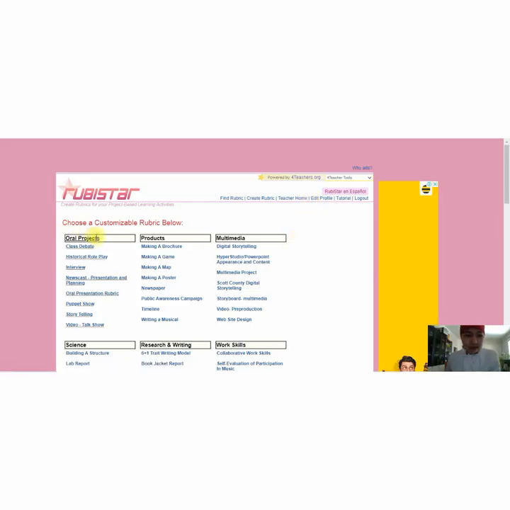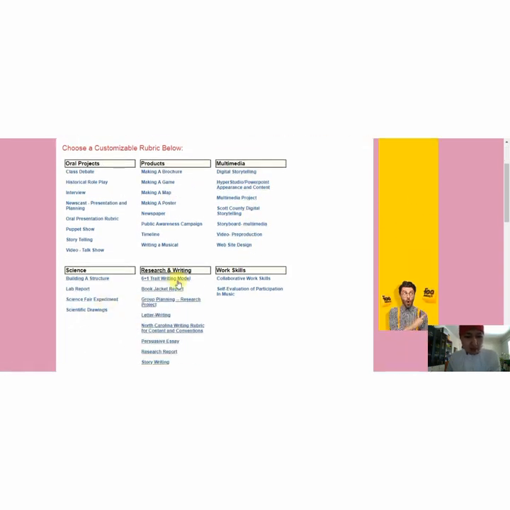Here we can see different parts like oral projects. For oral projects, we make rubric. For products, for example, we use maybe making a map. We can give such task to our students. Multimedia, science, research and writing, work skills. So I choose research and writing. Here I choose letter writing.